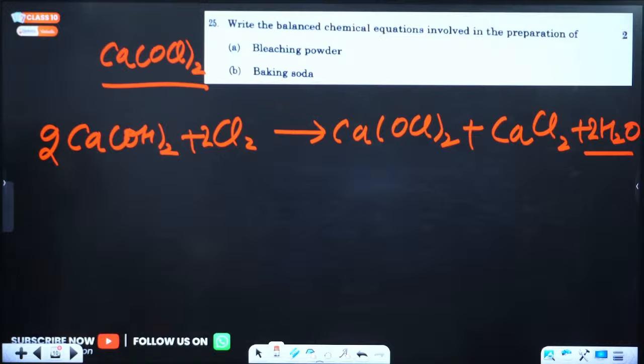Oxygens are also balanced, right? 2 and 2, 4, 2 and 2, 4, right? This is the balanced chemical equation for the preparation of bleaching powder.